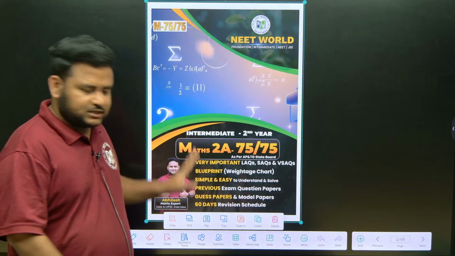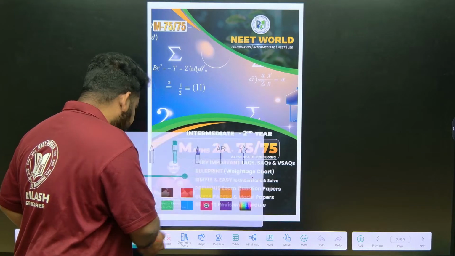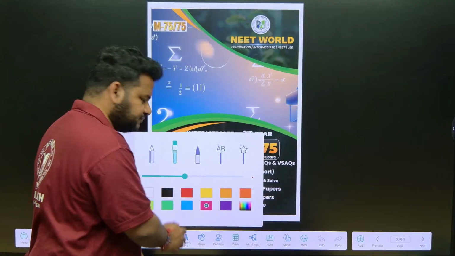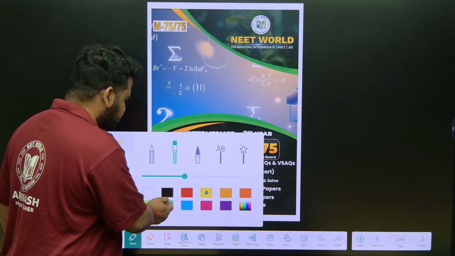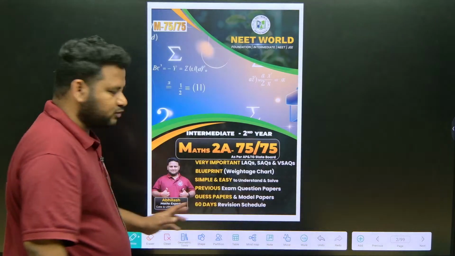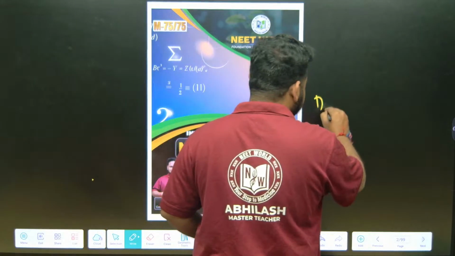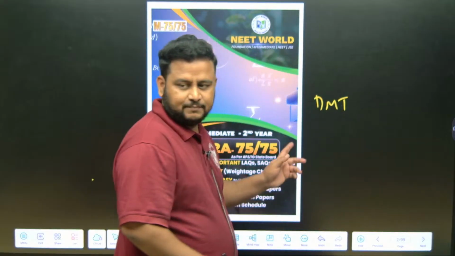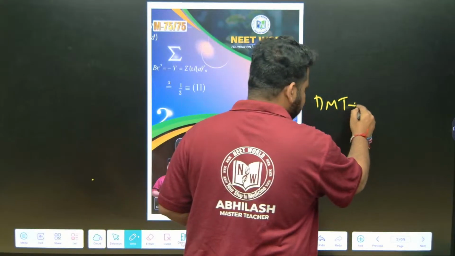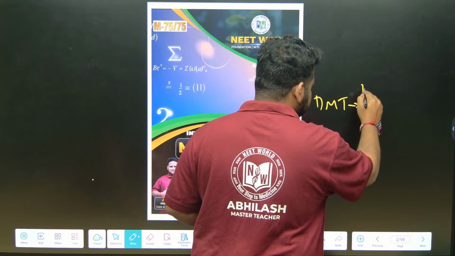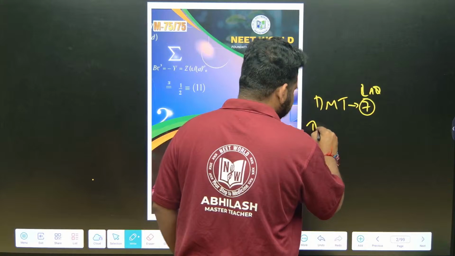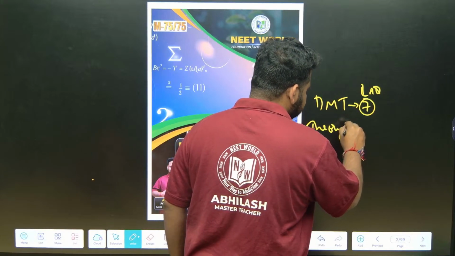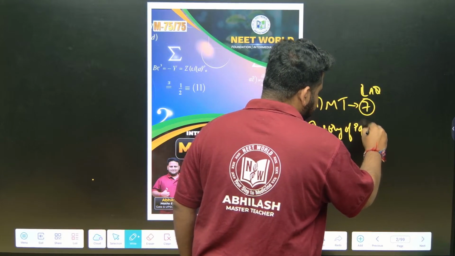Pertaining to Maths 2A, we are doing it in the afternoon or in the evening, we will be having one more session where we will be doing Maths 2B also. Pertaining to Maths 2A, what are the chapters that we have completed already? We completed De Moivre's theorem, very important, one 7-mark question, one LAQ. Next, we did theory of equations.